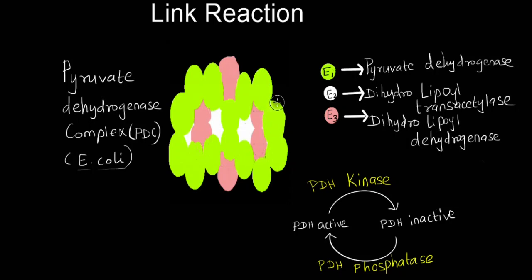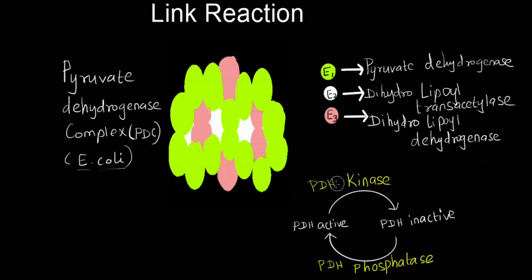If you see the complex, dihydrolipoyl transacetylase forms the central core, whereas pyruvate dehydrogenase and dihydrolipoyl dehydrogenase are present around the central core. The entire complex is regulated by regulating the enzyme E1.